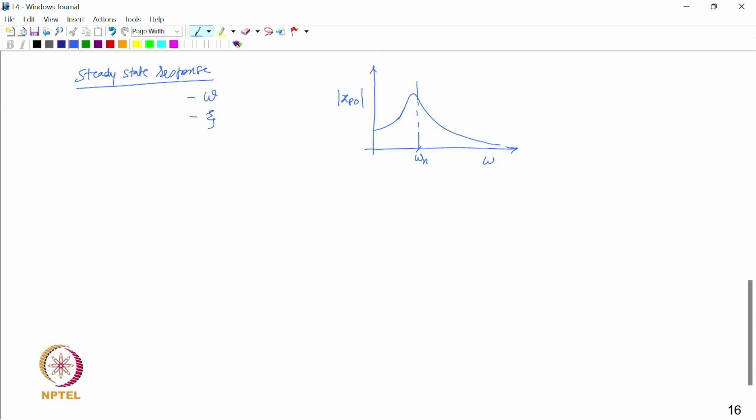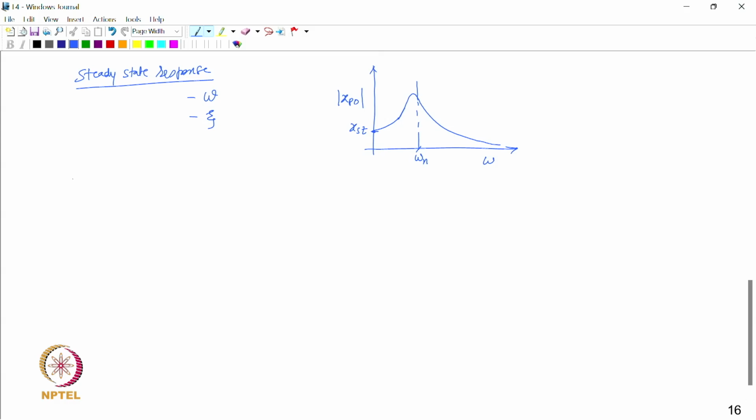So, we see that when omega is much less than omega n, the amplitude of the response is equal to x static, right, and when the frequency is close to and around resonance, the response is very high, and when omega is very large as compared to omega n, the response becomes negligible, right. So, it would be interesting to understand the dynamic equilibrium of different forces in a viscously damped system.